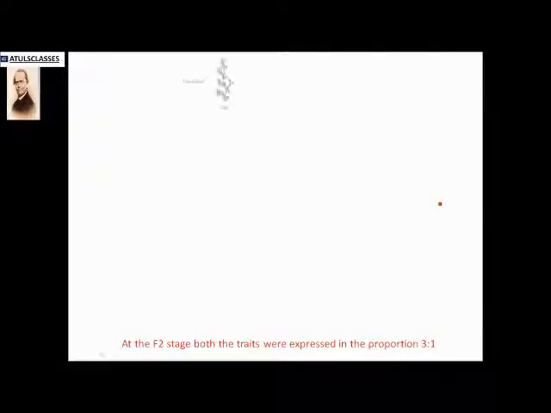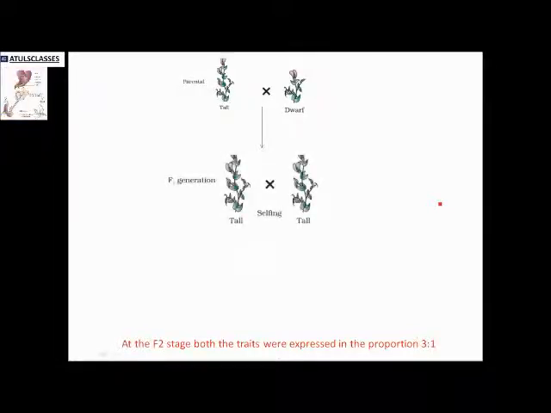Now you see, he used two plants with one contrasting trait, that is, the height of the plant, either tall or dwarf. So he crossed two parental plants, the tall and the dwarf. By crossing, he obtained in the first generation, the F1 generation, called the filial generation, all plants that were tall. There was no sign of a dwarf plant in the F1 generation.